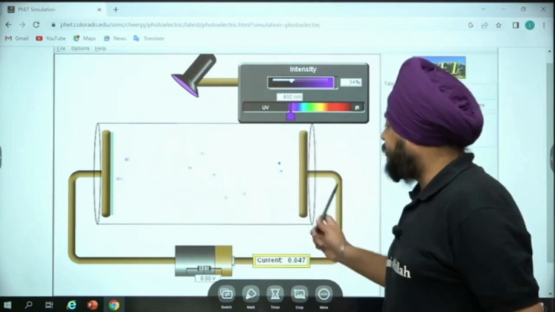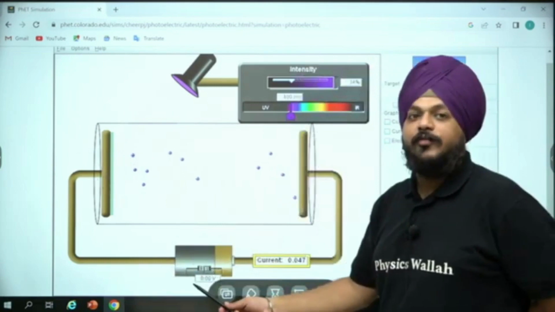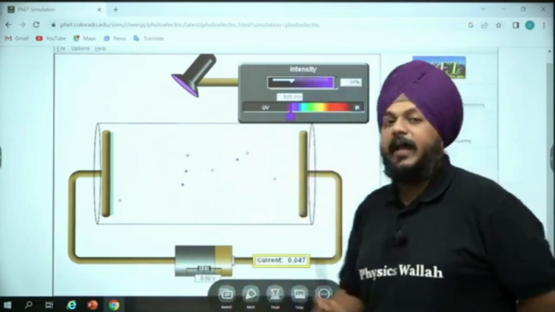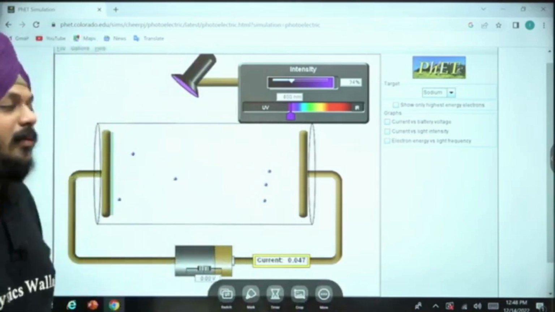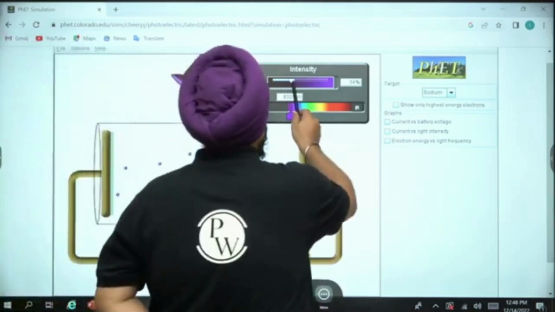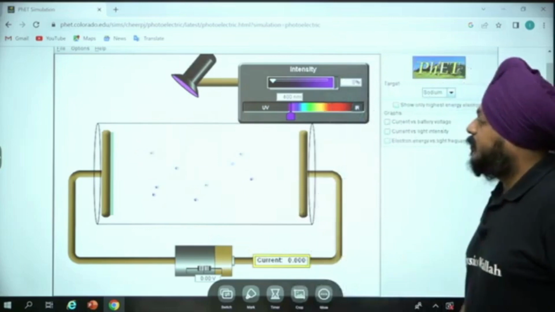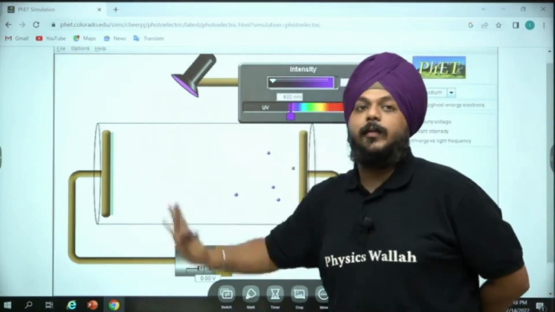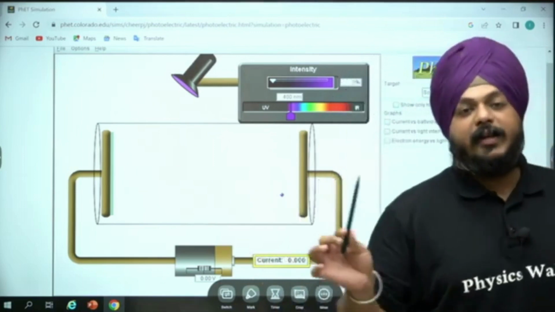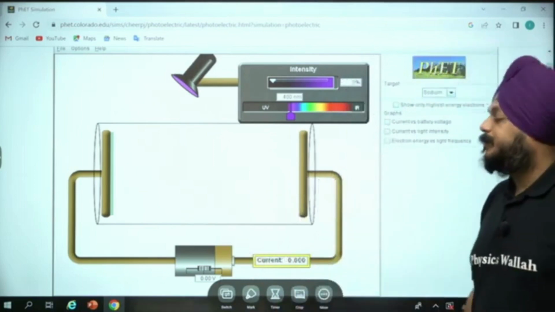The two surfaces: one side is connected to the cathode of the battery, the second side is connected to the anode of the battery. Again, I am taking the intensity as 0. The phenomenon, the activity that was going on, got stopped.